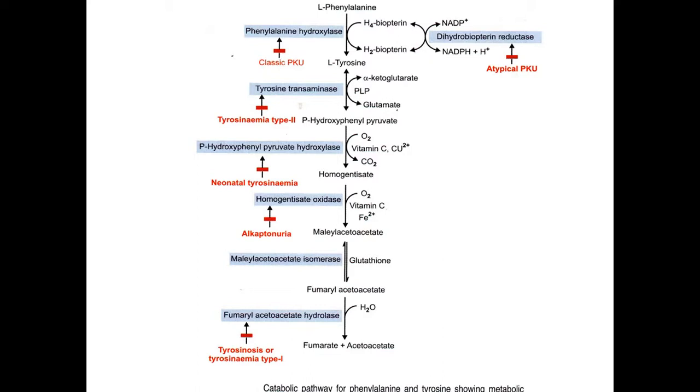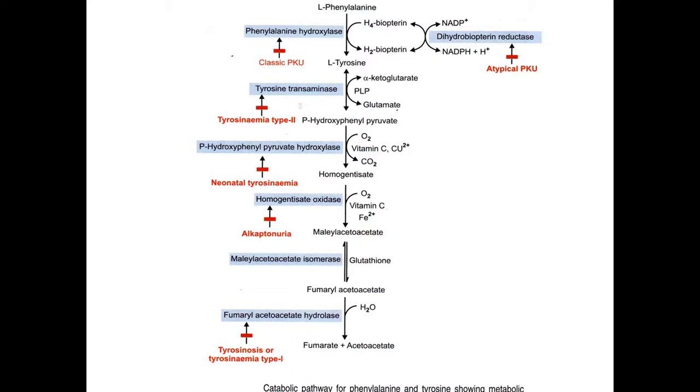This is called atypical phenylketonuria. Actually phenylketonuria occurs because of the absence of phenylalanine hydroxylase, but in some patients, because of the deficiency of dihydrobiopterin reductase, phenylketonuria can occur. That is called atypical phenylketonuria.